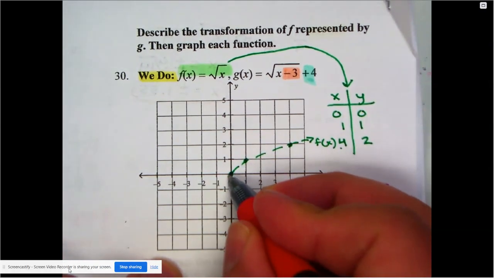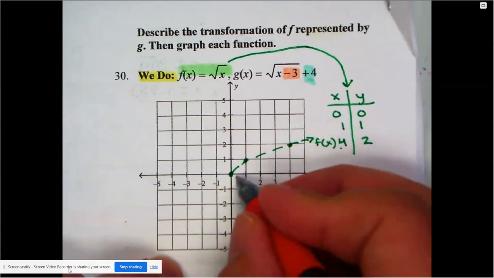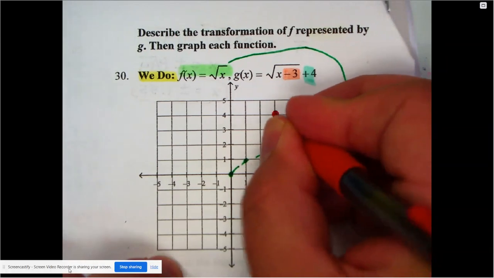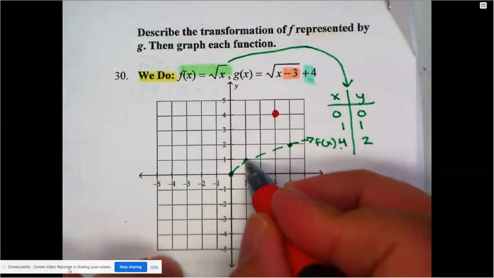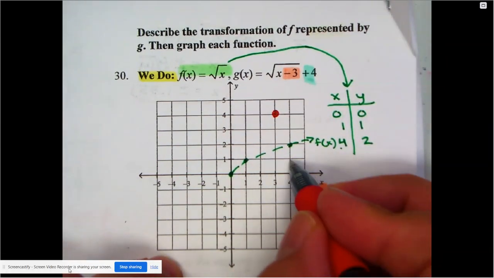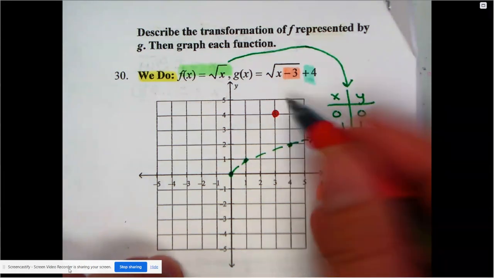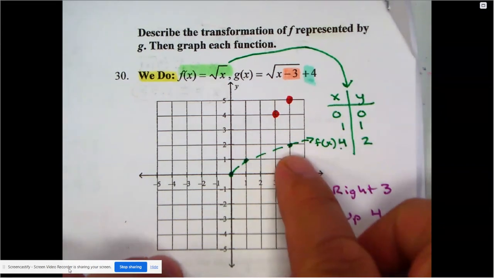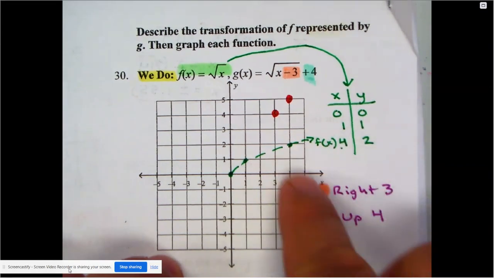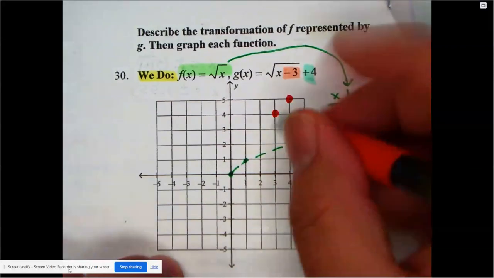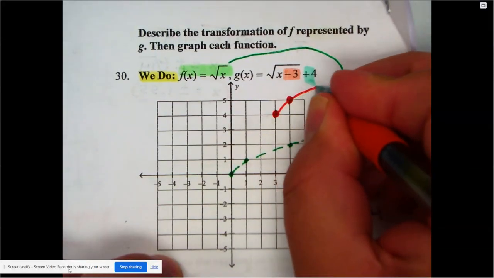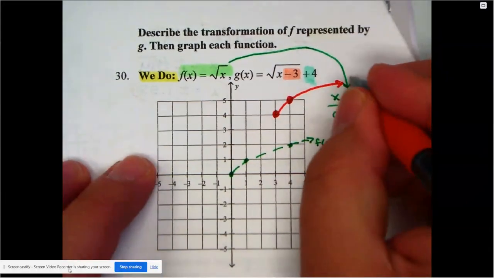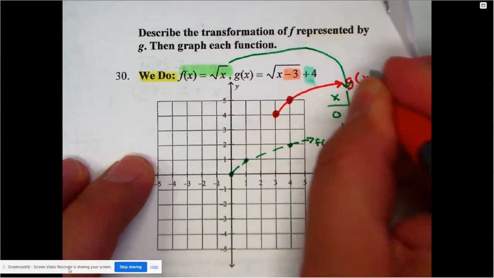So my starting point was 0, 0. Well, I'm moving it to the right 3 and up 4. My next point was here, 1, 1. So I'm going right 3, 1, 2, 3, and up 4. 1, 2, 3, 4. Now, if you notice, I'm not really going to have the graph to move this point, but that's fine. We use it as a guiding point anyway. So we know this graph is going to take off and it's going to go up forever and ever. So there's my graph, and that's the one that I would call g of x.